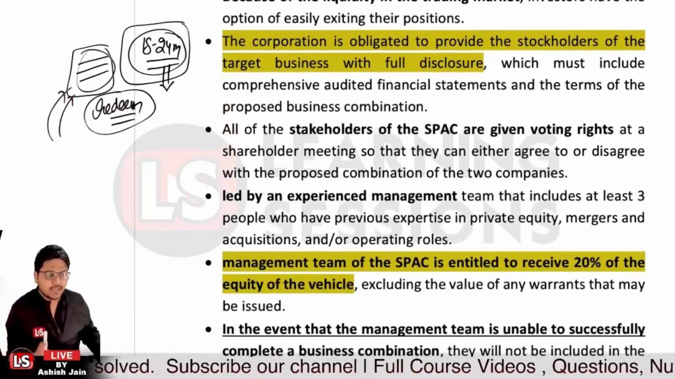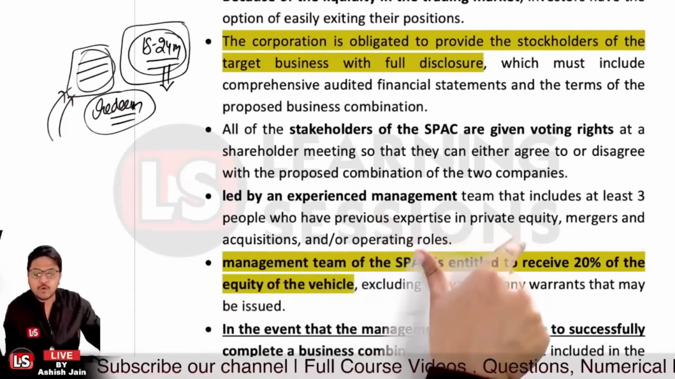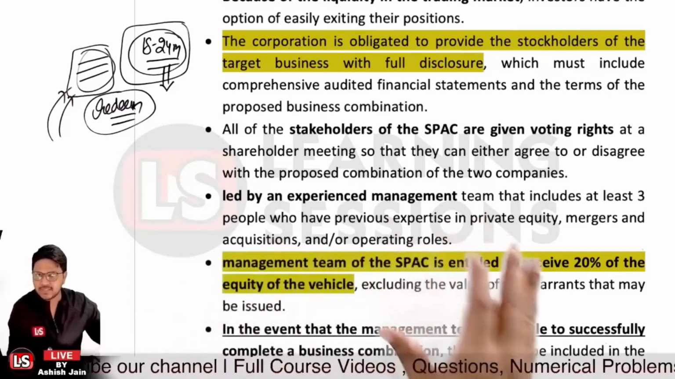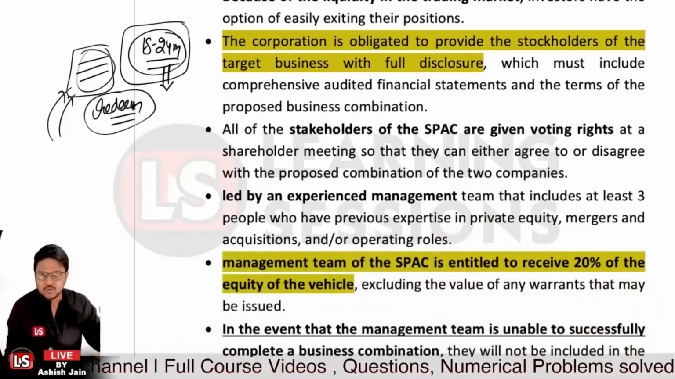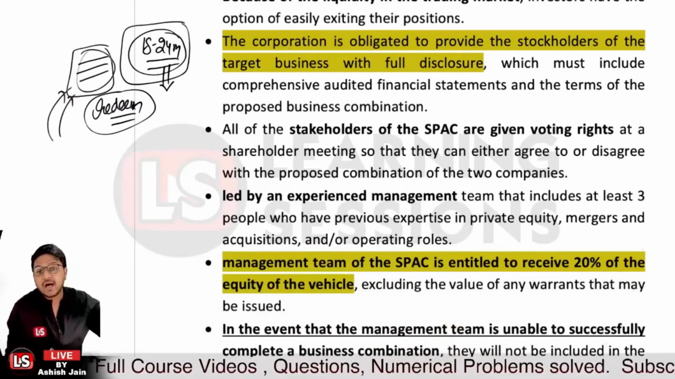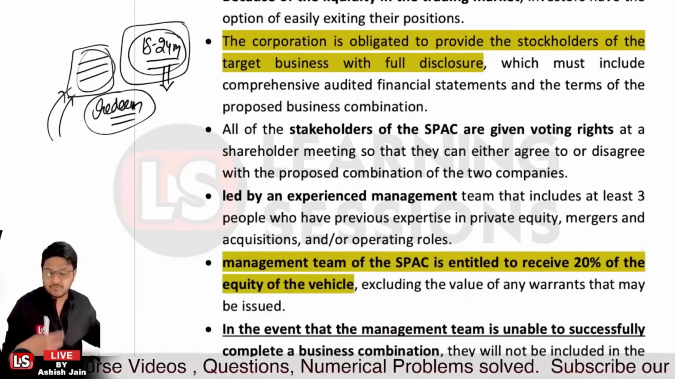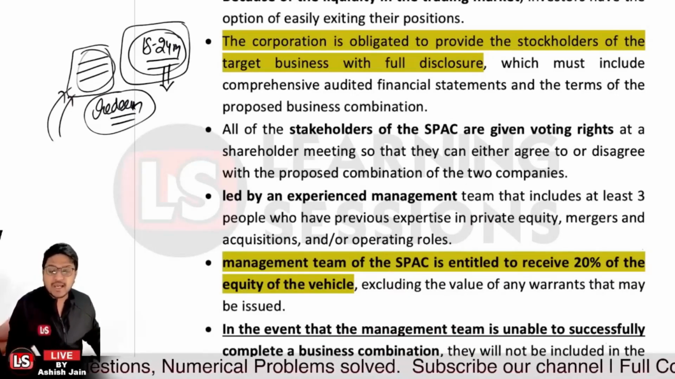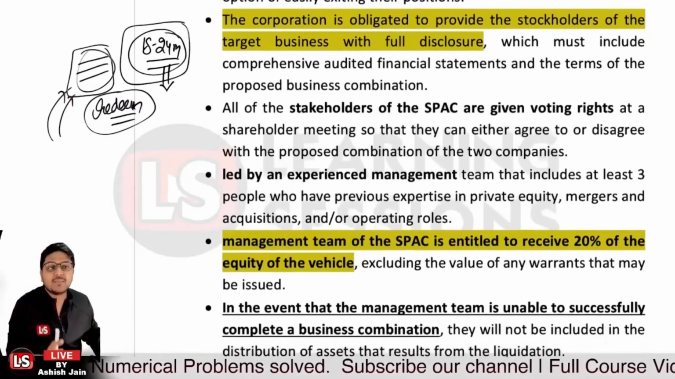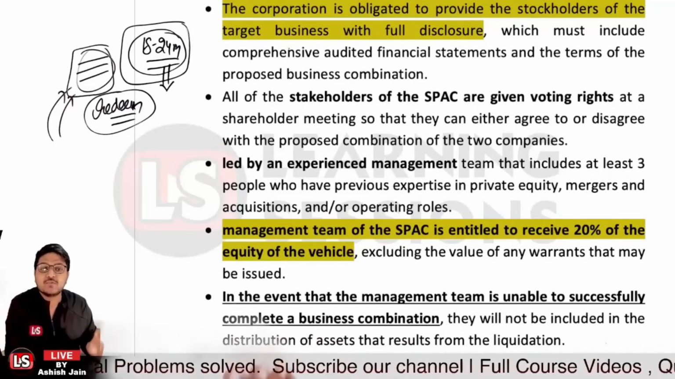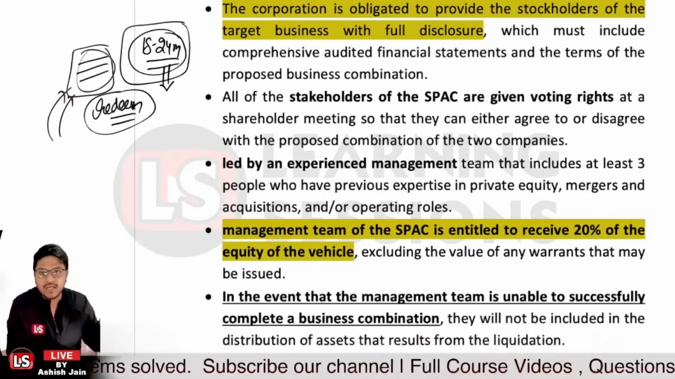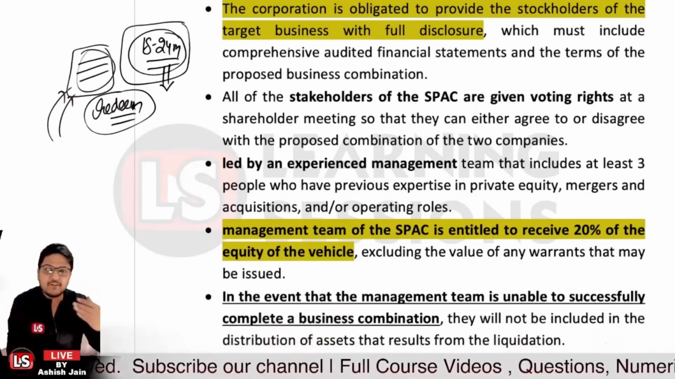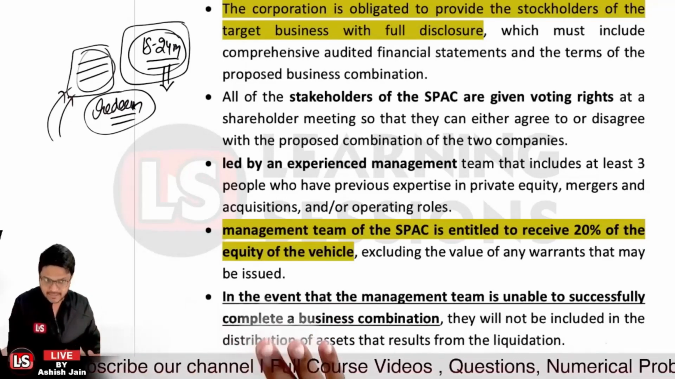In the combined vehicle, that's related to common shares only. Other than this 20%, it may be the case that people also have warrants so that they can buy another set of shares, right? Because a warrant gives them the right to have an extra number of shares at the strike price, right? And in the event the management team is unable to complete the business combination, whatsoever money they have invested initially will be lost.